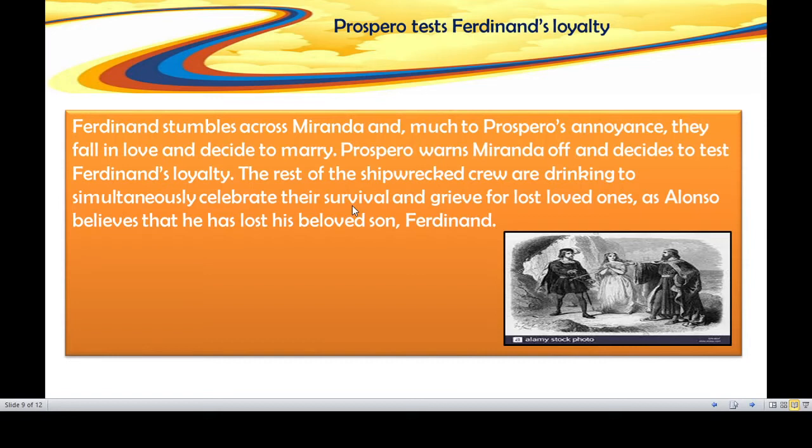When Miranda sees Ferdinand and some other persons, it was totally amazing to her. Ferdinand was the second human. Ferdinand was the son of Alonso, king of Naples, and when she sees him, it was very beautiful for her, and completely different for her.